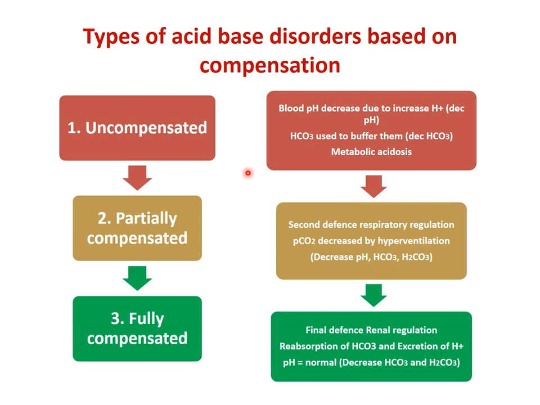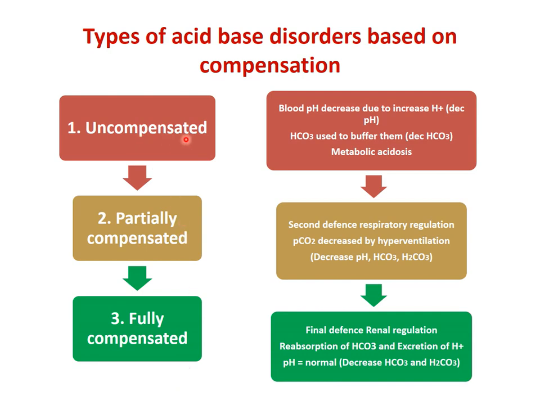Now, according to the compensation, when compensation initially starts, it may lead to a partially compensated disorder. Once compensation fully occurs, it will lead to a fully compensated disorder. According to the compensation, three types of acid base disorder are there: either uncompensated, meaning no compensation has started, or partially compensated, and then fully compensated.